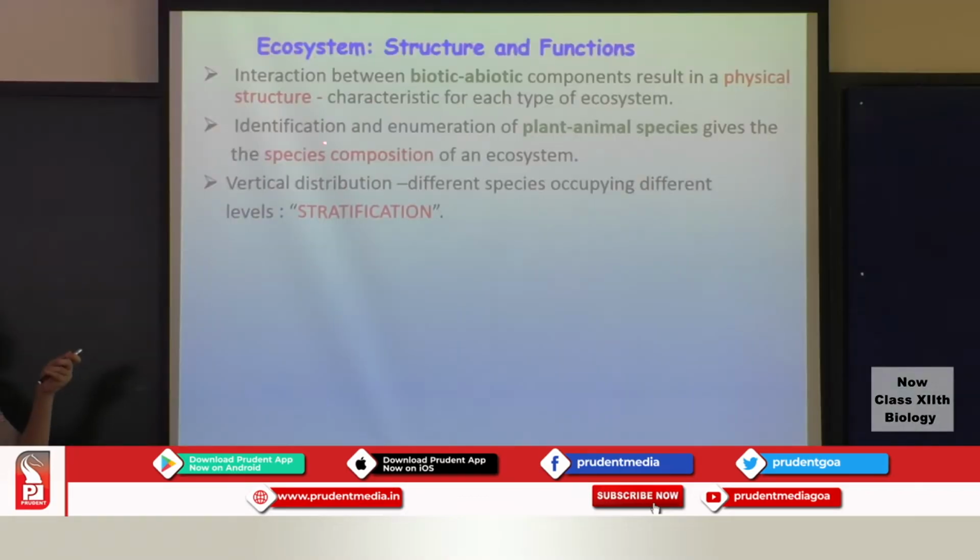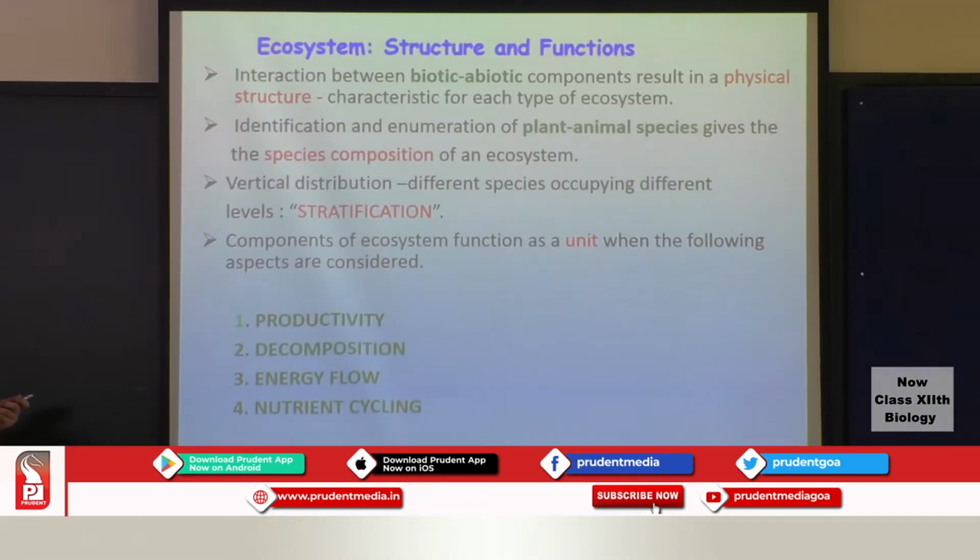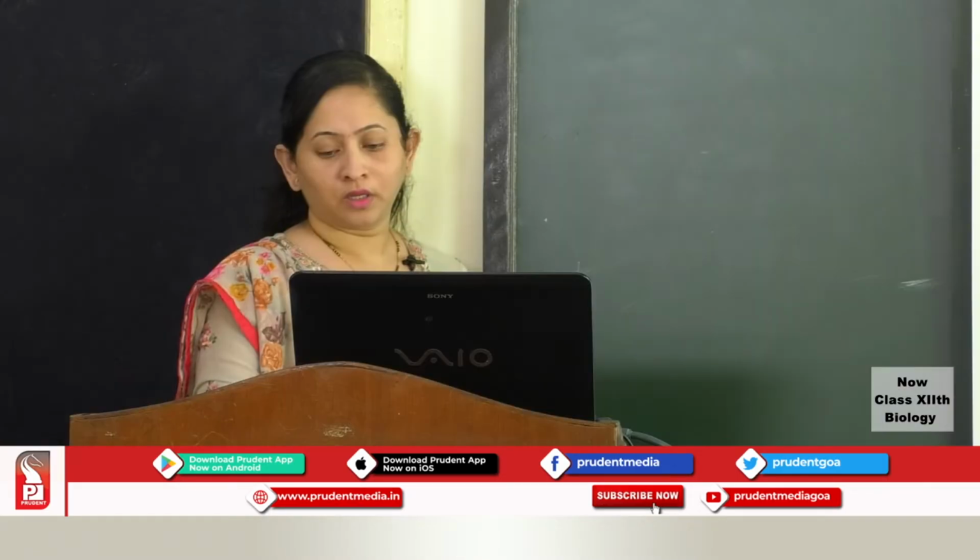Now, all the species present in an ecosystem occupy different levels in the ecosystem. These levels are referred to as the strata, and this vertical distribution is referred to as stratification. Components of ecosystem: there are four basic, fundamental components of an ecosystem. We have productivity, decomposition, energy flow, and nutrient cycling.